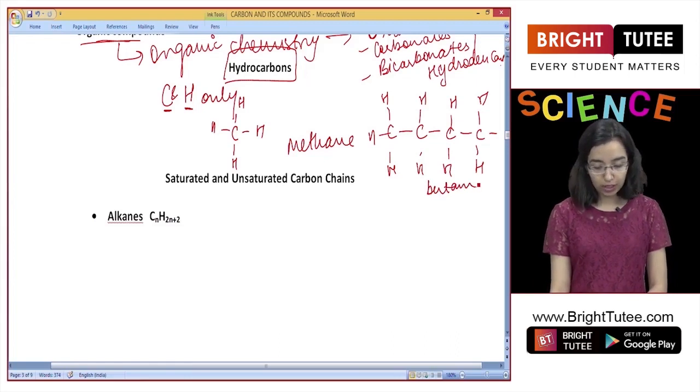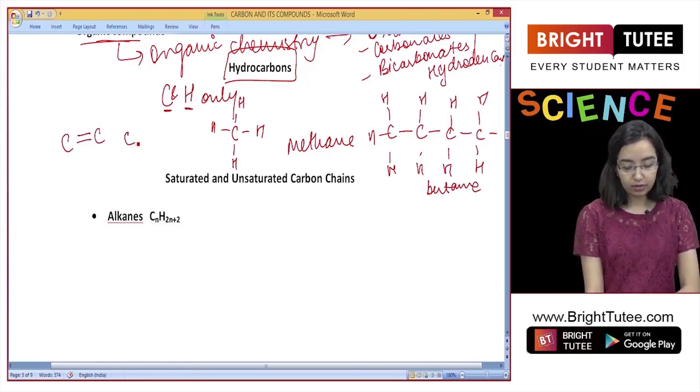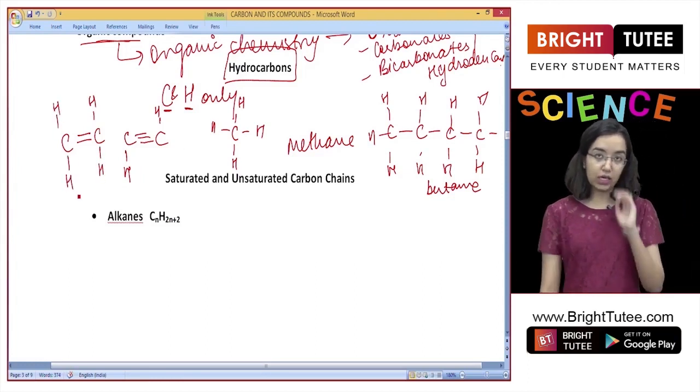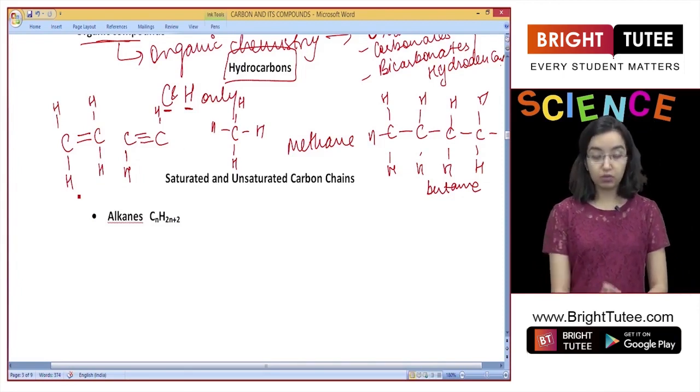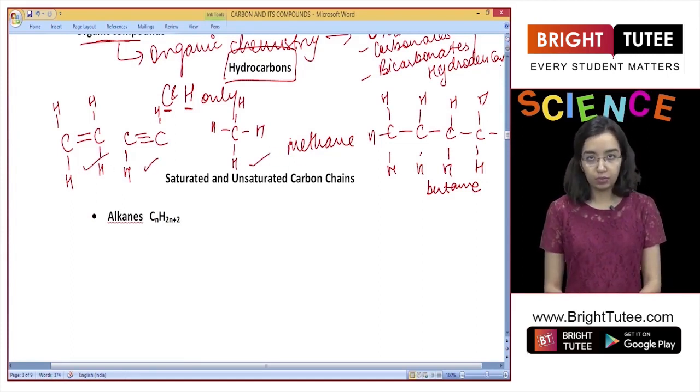Why is it called that? We'll understand that later. And it can also have double bonds with itself, it can have a triple bond with itself, and fill the remaining valencies with hydrogen. In all of these cases, they're all still called hydrocarbons because there's no third element involved. As long as there's only carbon and hydrogen, no matter if it's a double bond, triple bond, or a single bond, it is still called a hydrocarbon, right?